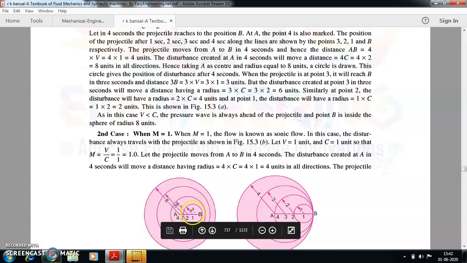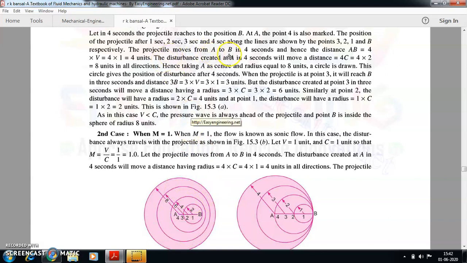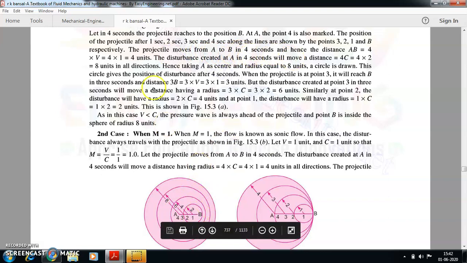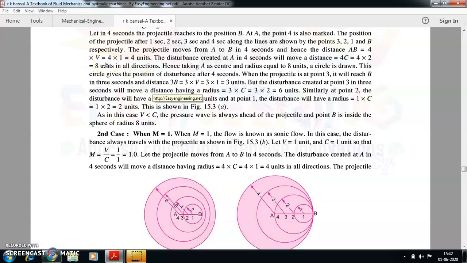Now let us see. The projectile is moving from A to B in 4 seconds. So the distance between A and B is 4 units. How are you going to get the distance? You are going to get it with the velocity equation, where velocity is equal to distance divided by time.